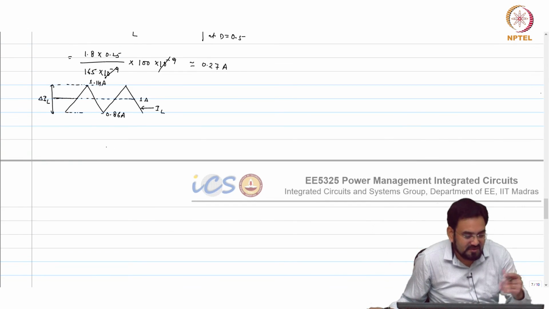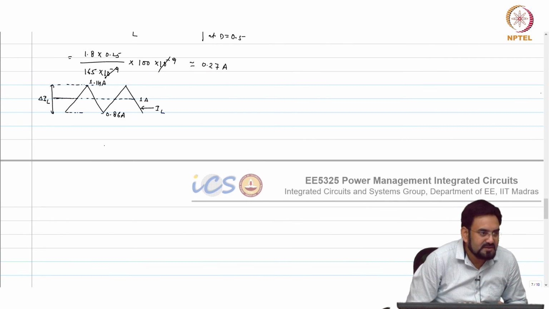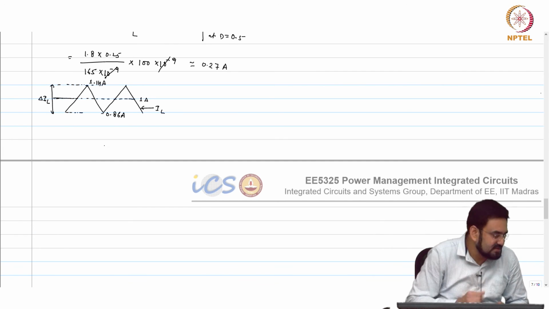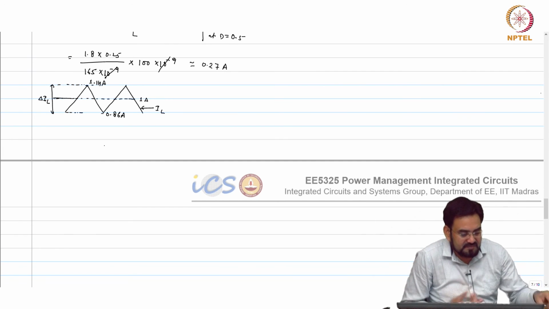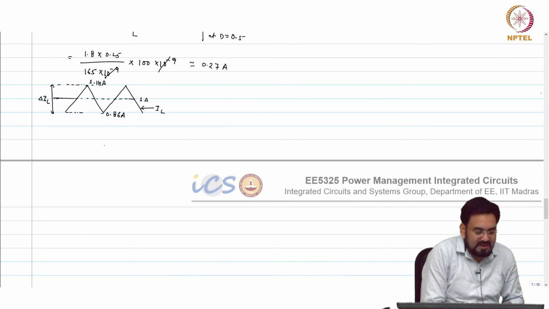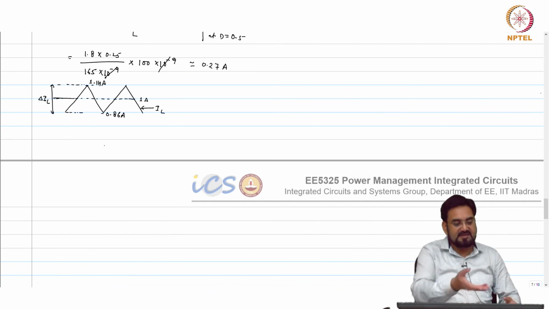And if you see, this ripple is not very high compared to the 1 amp load, it is only 14-15% peak, and peak to peak it is less than 30%. Usually people look for like 50% or so ripple. In some cases you can even design where your peak may go to 2 amp.